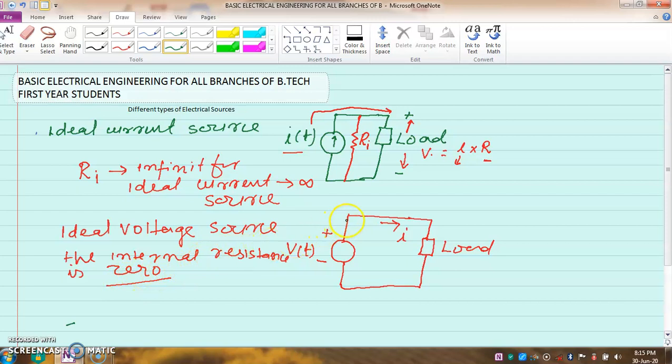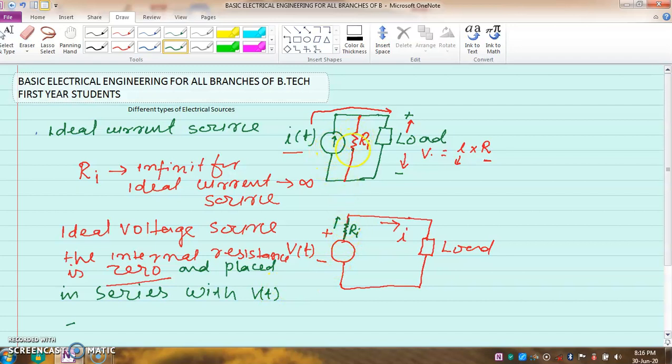Why is it 0? Because you see, I am putting the internal resistance here. This is our internal resistance, and the current is also coming from here. Internal resistance is placed in series with V(t), the voltage source.